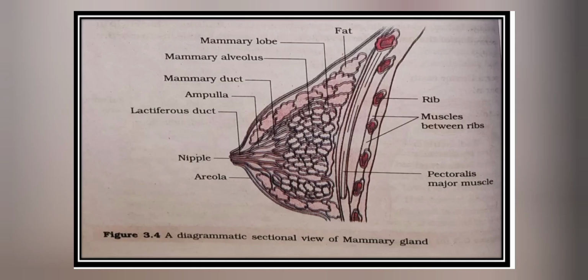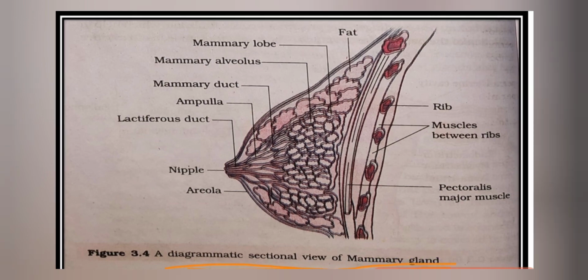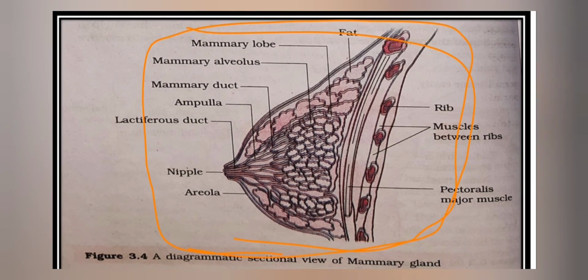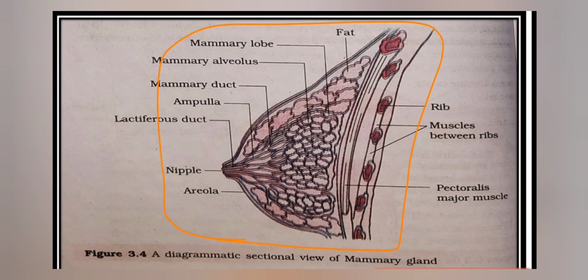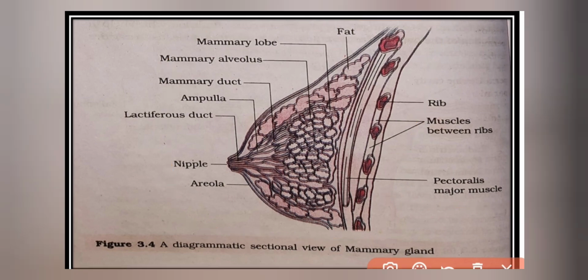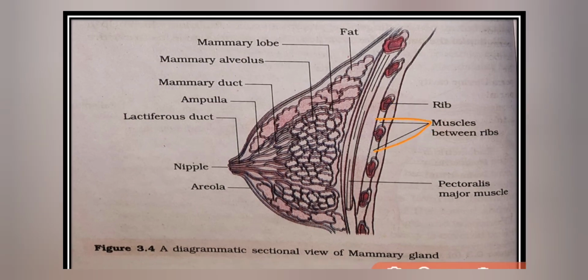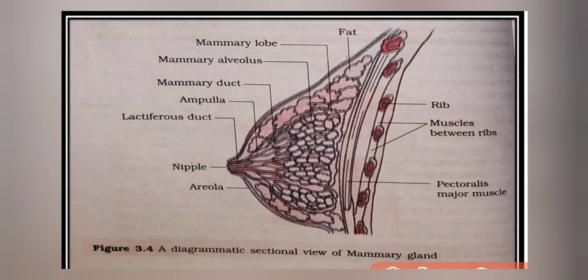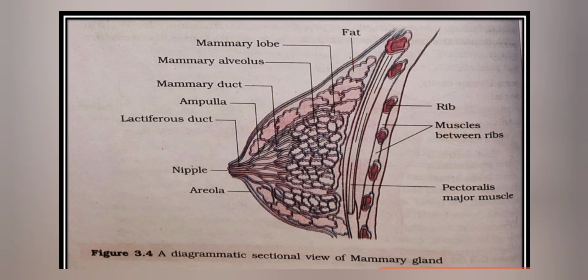Moving to the next slide, this is the diagram of the mammary gland. It is a modified sweat gland which lies over the pectoralis major muscle. These are ribs and these are muscles between the ribs. The mammary gland contains a variable amount of fat. This is the fat. This is the mammary lobe.